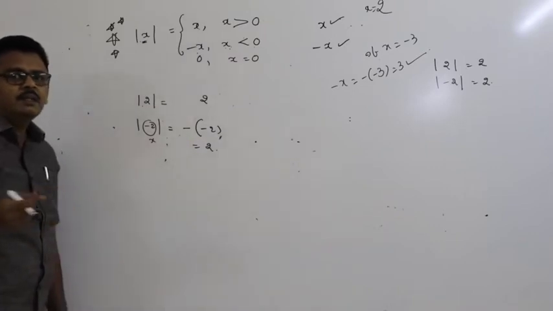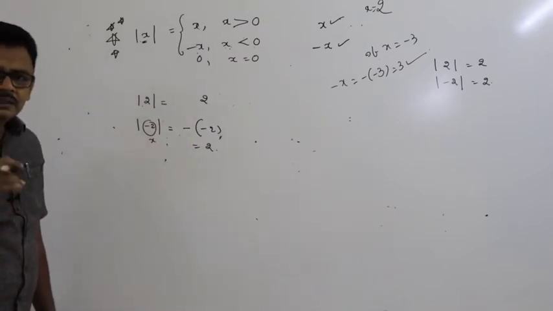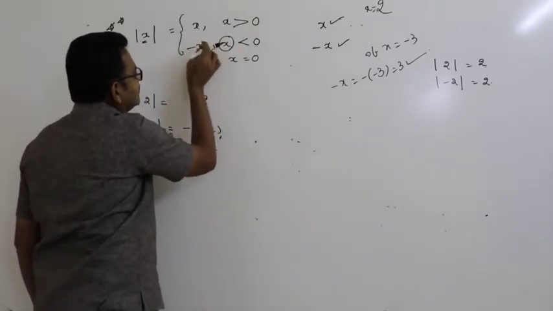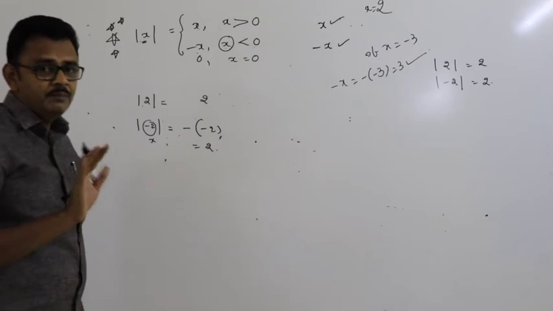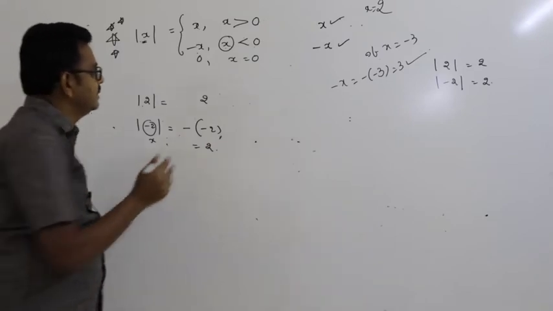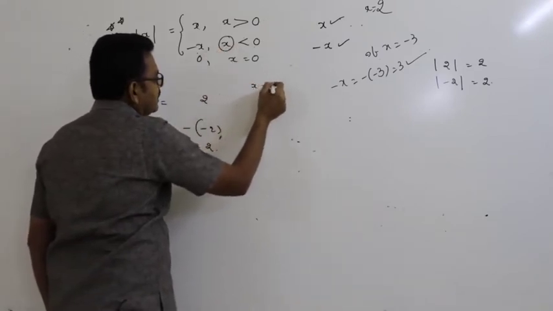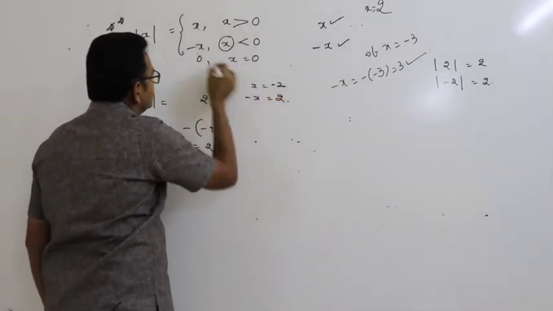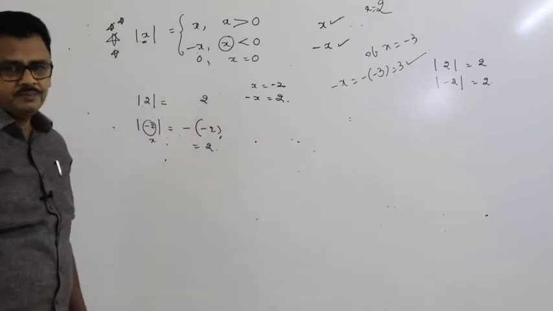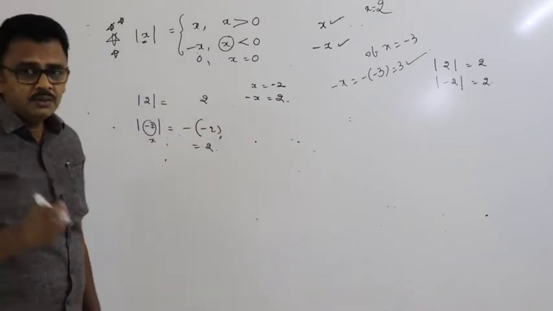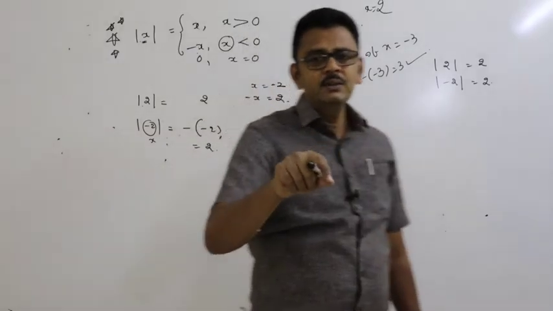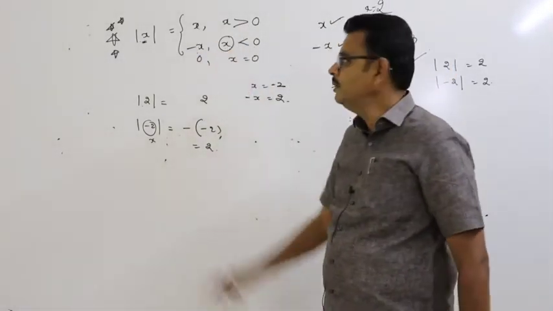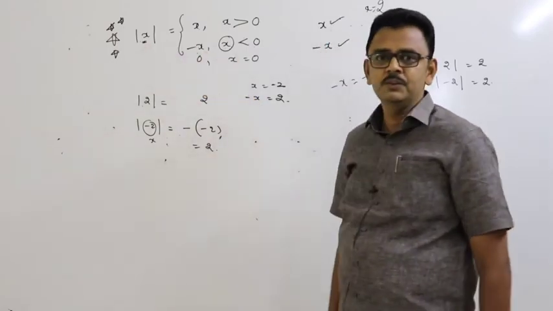You may have a doubt: sir, minus x is negative means what? I am taking x negative means what? In place of x, write one number, not a positive number, only a negative number. Suppose x equal to minus 2. So what is minus x? Minus x equal to plus 2. So this is positive. Minus x is positive. Why? Because x is negative, minus x is positive. So mod x is always positive.